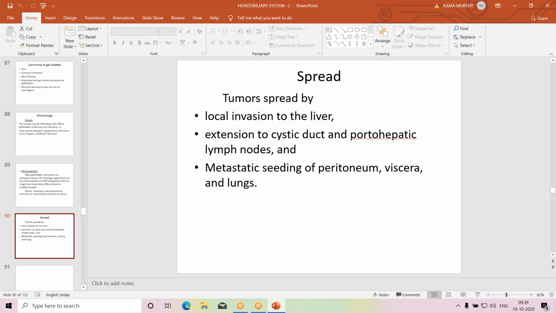Then the tumor may extend to involve the cystic duct, or it may metastasize to lymph nodes in the porta hepatis, and distant seeding may occur. Metastatic spread may occur to the peritoneum, viscera, and lungs.